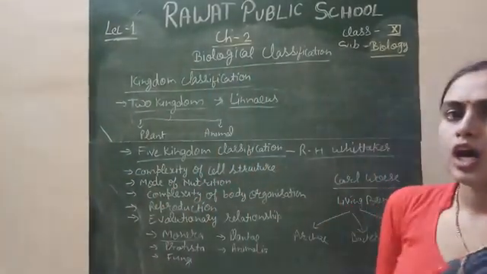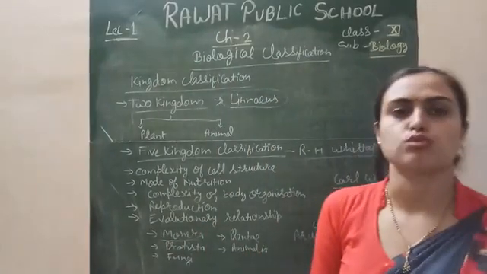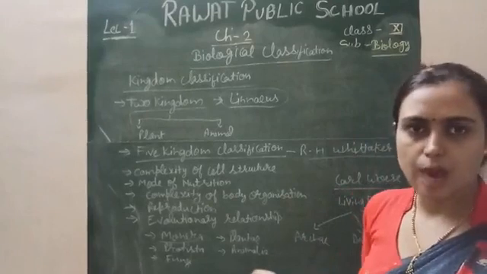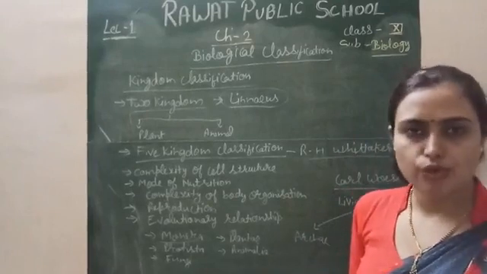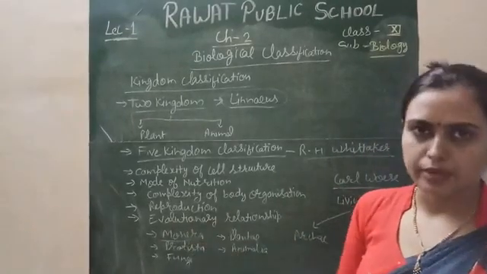We will study Archaebacteria in Monera. We do not study Archaebacteria separately from Monera or cyanobacteria.